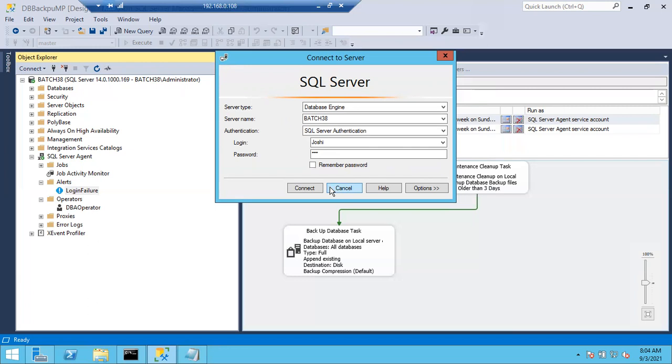Once the 18456 error came, you are going to get an email. Not only you, the whole DBA team is going to get an email.